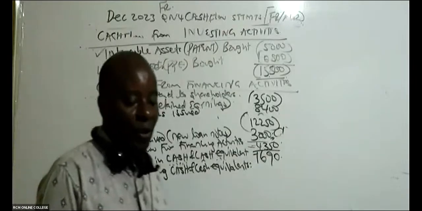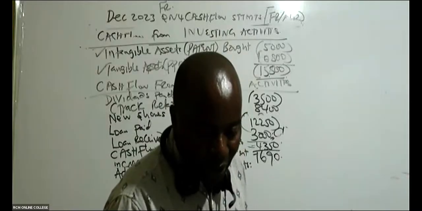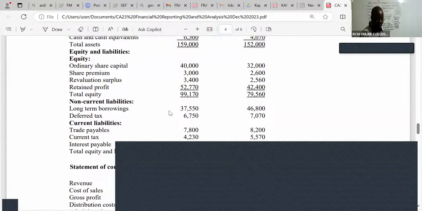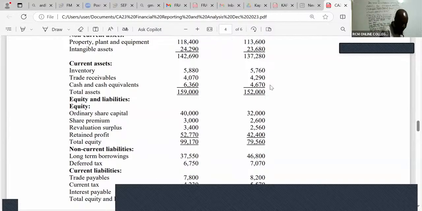Go to your balance sheet. So in your balance sheet, what are you able to see, ladies and gentlemen, as your cash? You can see cash and cash equivalents brought forward. It is 4670. Brought forward is 4670. So can somebody in this case here add for me this figure?